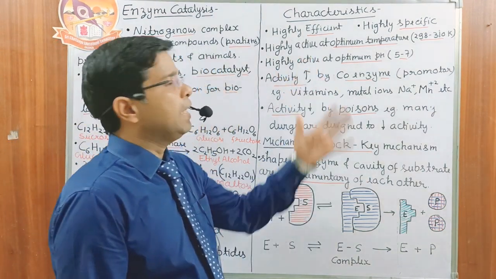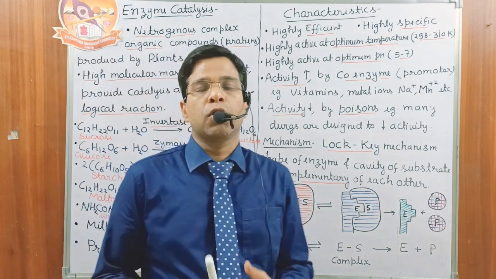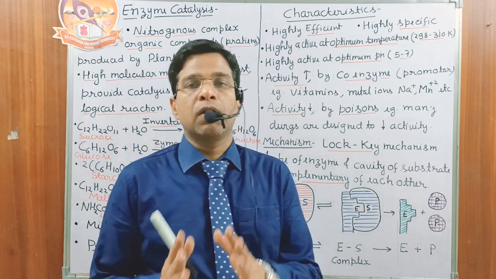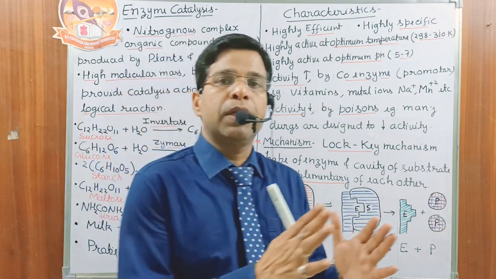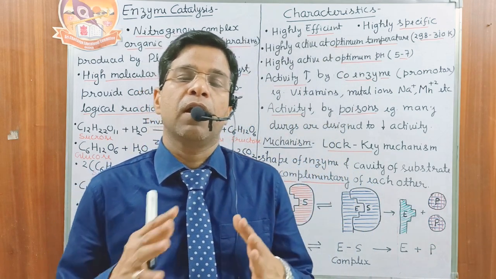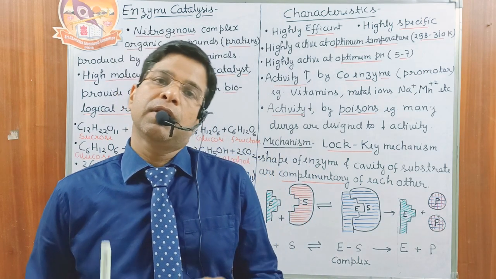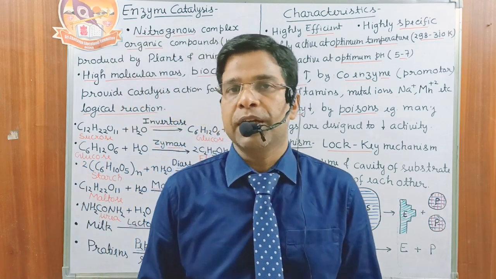Enzymes are highly efficient. Typically one molecule of the enzyme converts 1000 molecules of the reactant into the product in only 1 minute. They are highly efficient as compared to metallic catalysts. Their rate of reaction is very high.